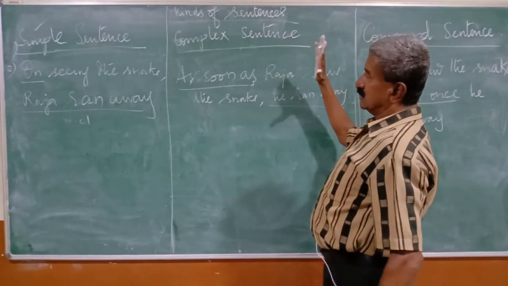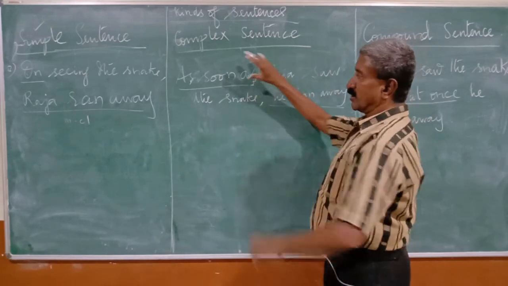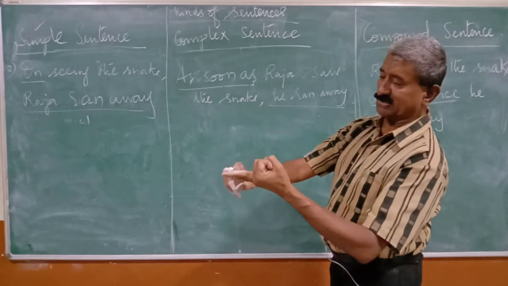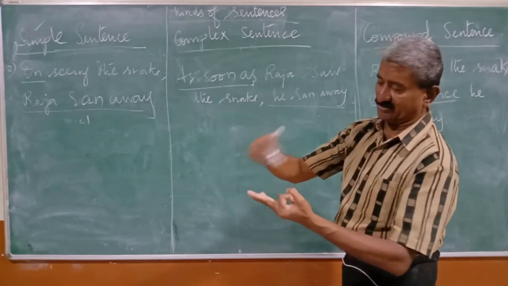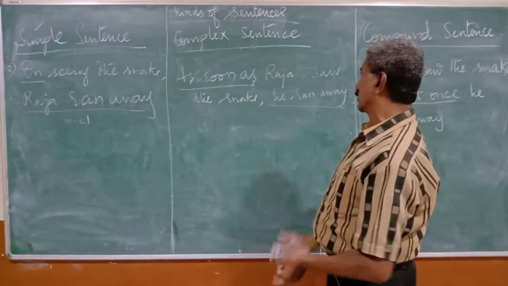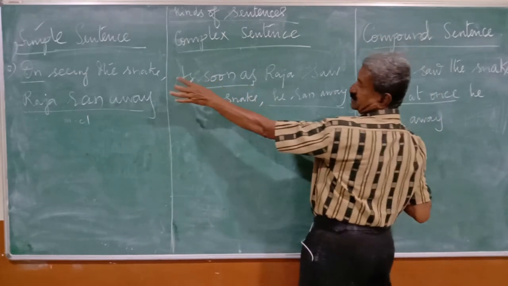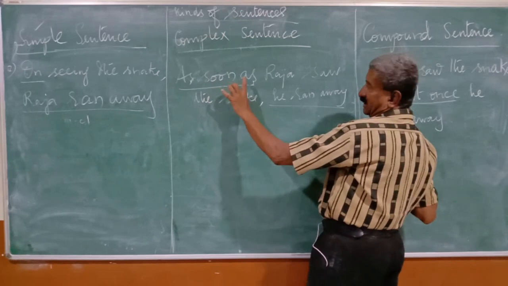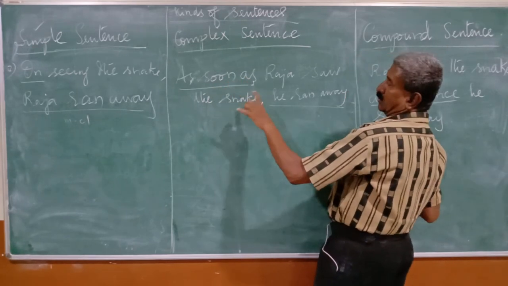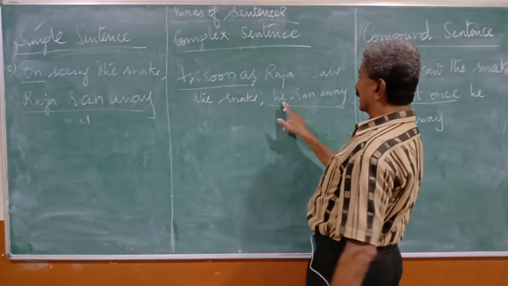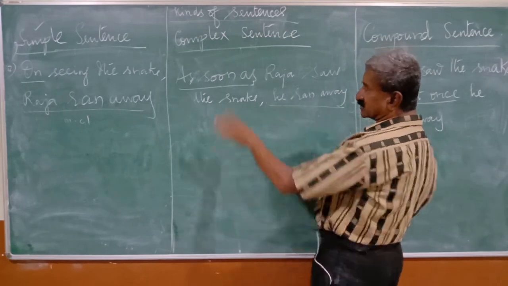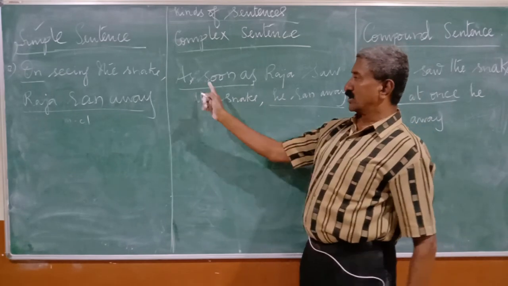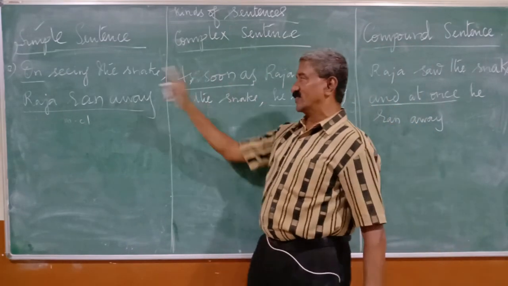To create a subordinate clause, the subject has to come, and the main verb has to come, and if there is an object, we will have to take the object. As soon as, well, who ran away? He, that is Raja. As soon as Raja,